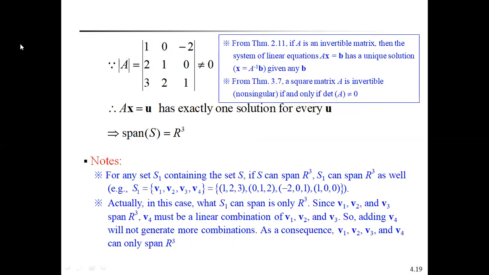That's why we find the determinant of the three vectors (1, 0, -2), (2, 1, 0), (3, 2, 1). It is not equal to 0. Therefore, Ax equal to U has exactly one solution. That means any vector U can be expressed as a linear combination of the given vectors of S. That's why span of S is equal to R cube.